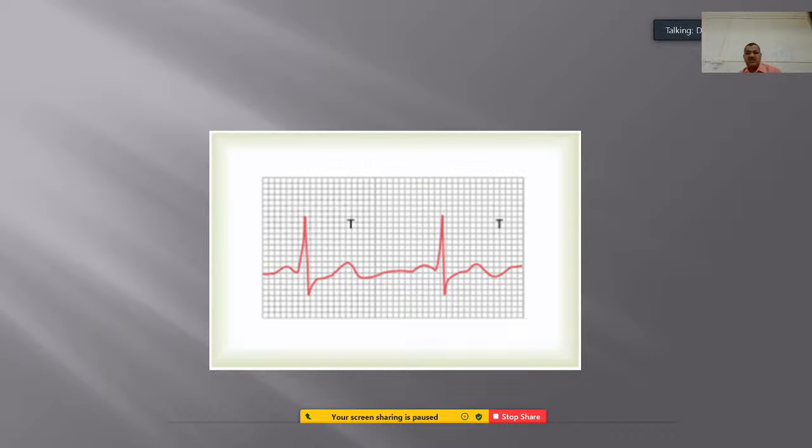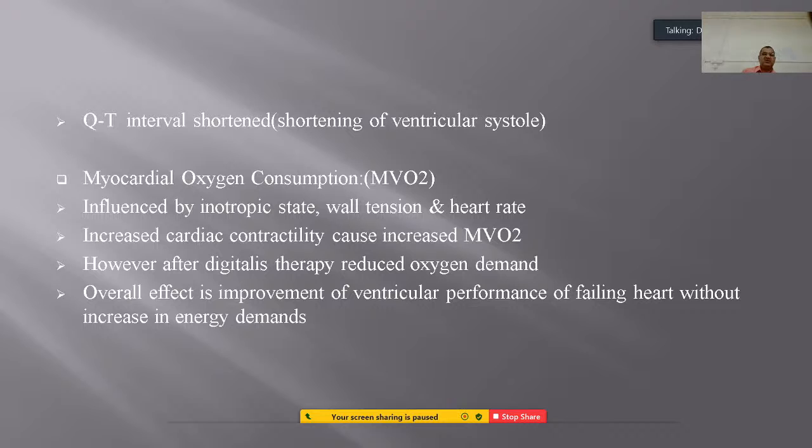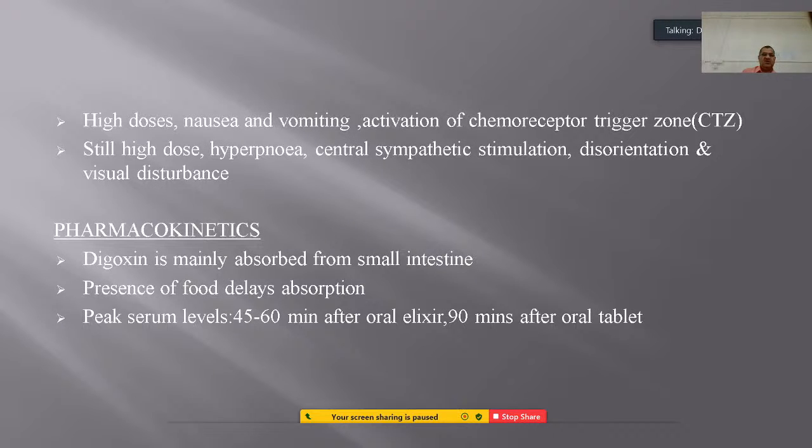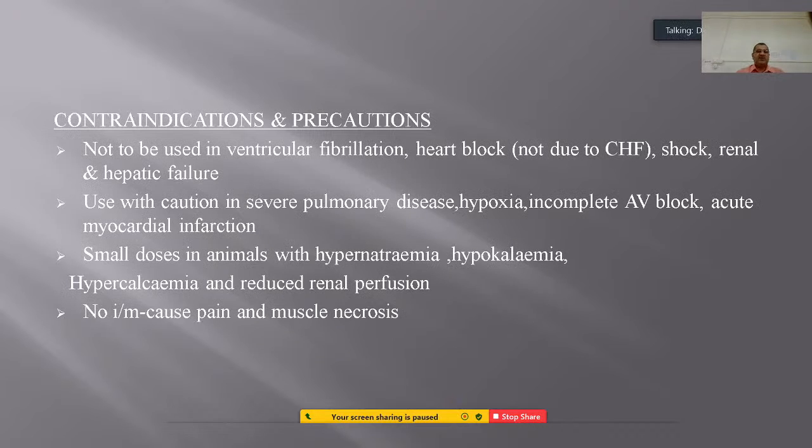So, this is the pattern of the ECG after administration of digoxin. So, here as said earlier, the QT interval is shortened,